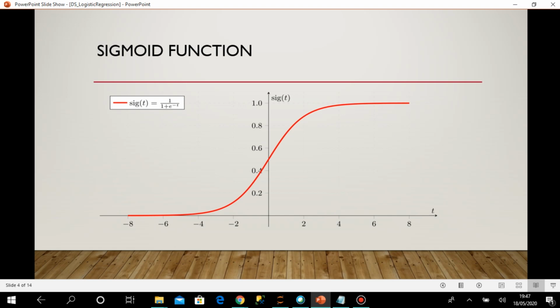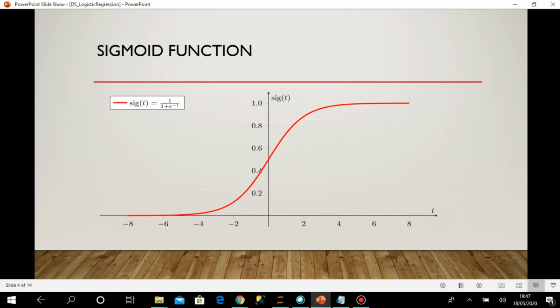But logistic regression, as I told you, is based on probability, and the probability of anything can range only between 0 and 1. Probability can be 0 or 1, and anything in between. That we cannot achieve with linear regression. So for logistic regression, the formula is different.